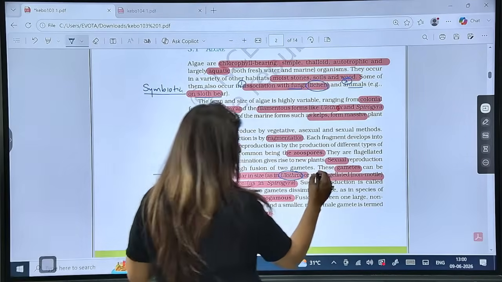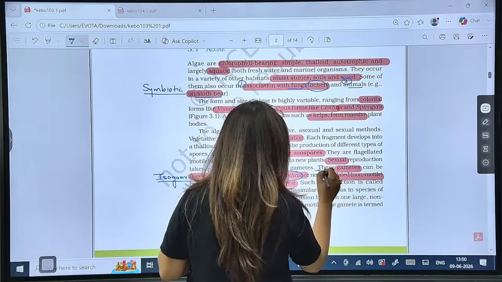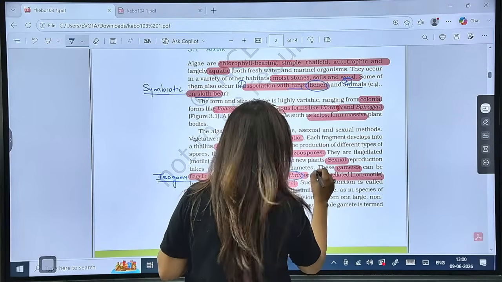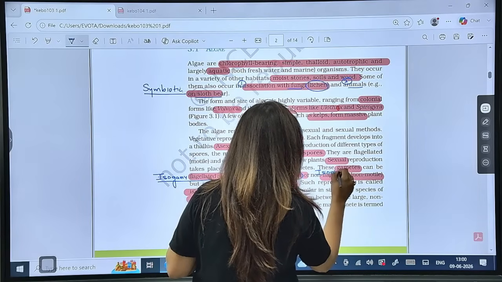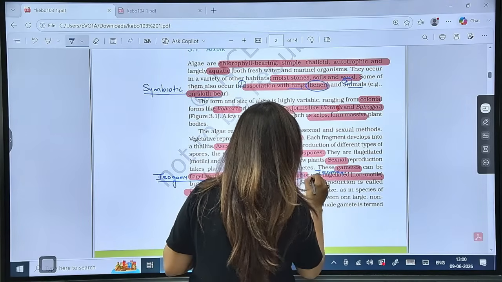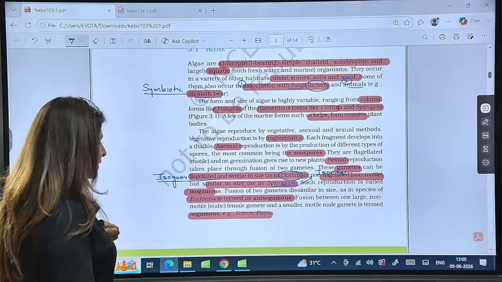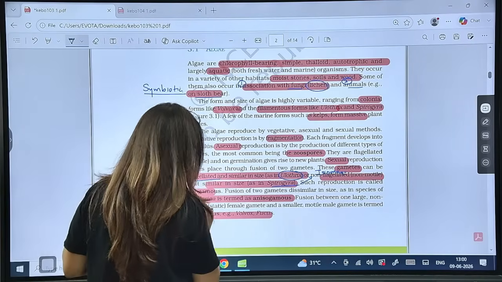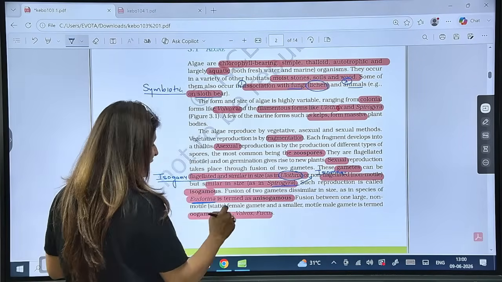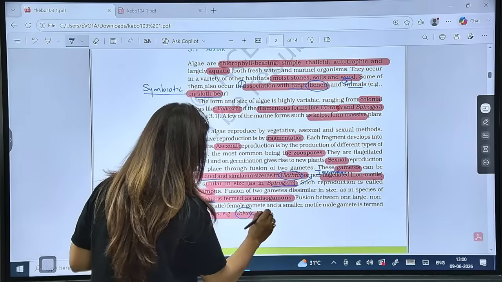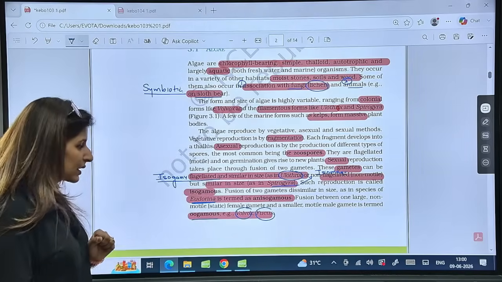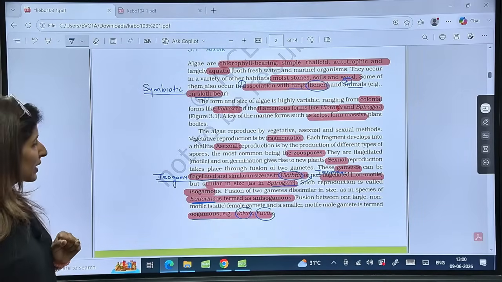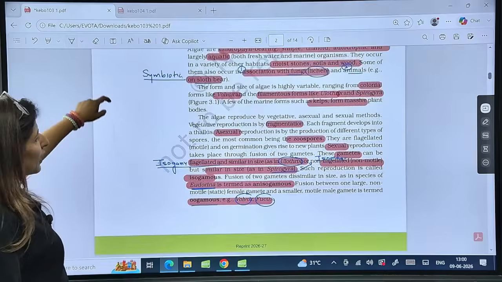Then isogamy and non-flagellated, that is Spirogyra. Is that clear? Then an anisogamous example is Eudorina, and for oogamous we have volvox and fucus. Are these points clear? Right? Let's move on now to the next.